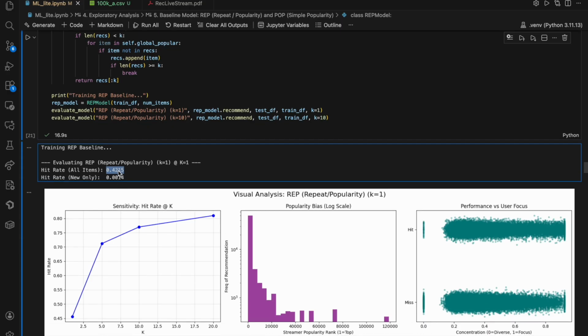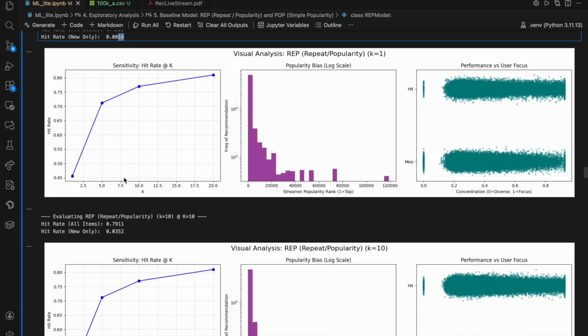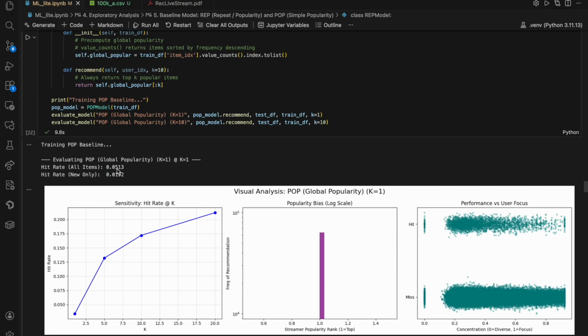It's a pretty dumb but pretty effective baseline. But when it comes to new items, it barely can recommend anything. It by default can't. This small figure here is basically running out of recommendations and falling back to pop. The popularity model, on the other hand, is actually pretty poor, but it will perform better at recommending newer items than rep, at least.